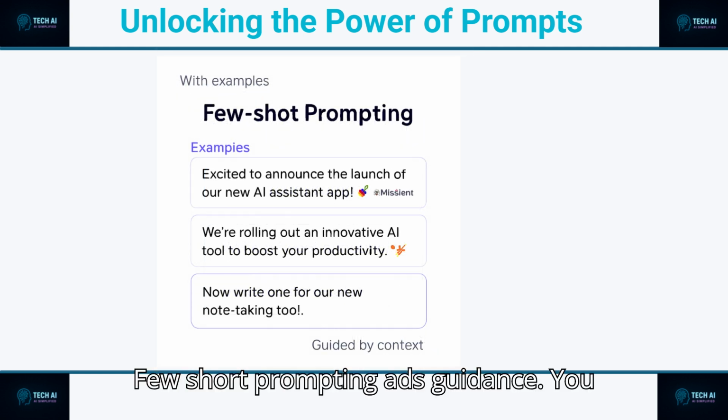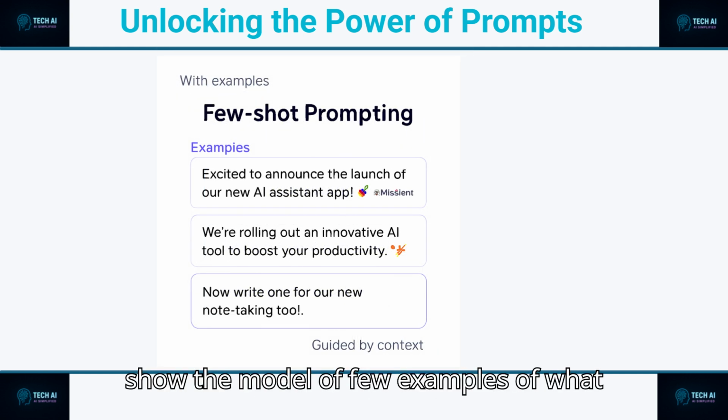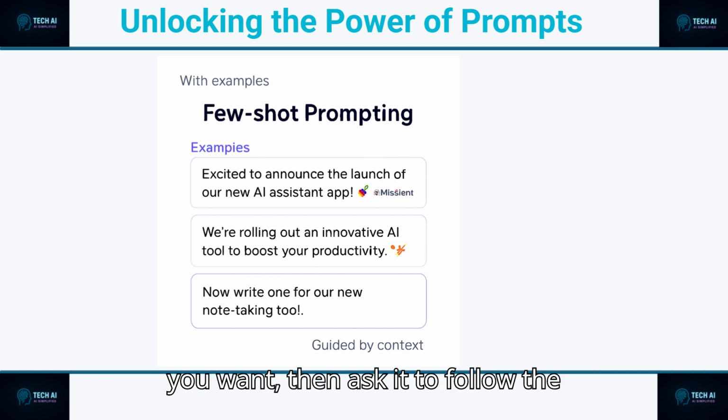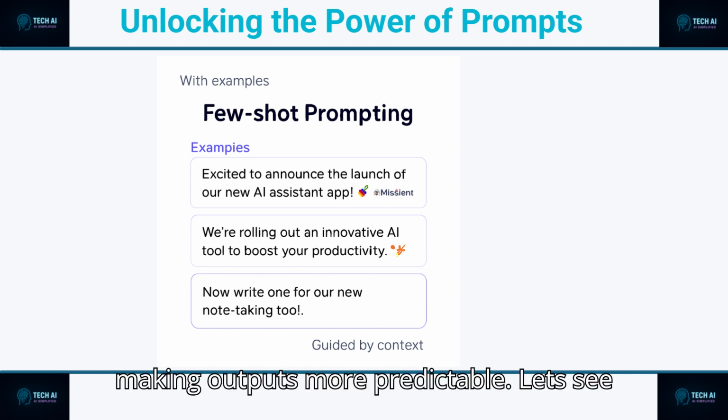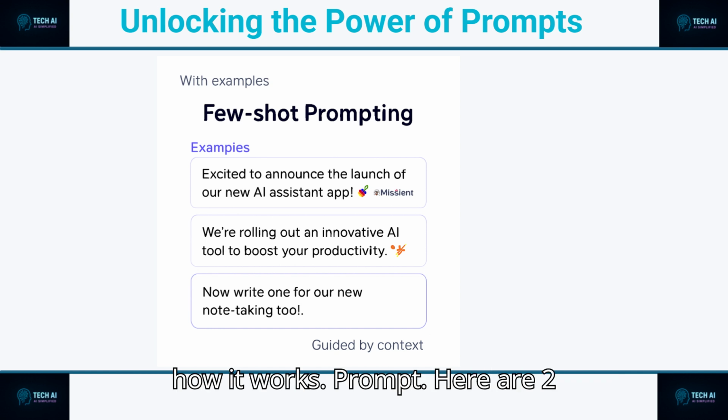Few-shot prompting adds guidance. You show the model a few examples of what you want, then ask it to follow the pattern. It helps the model align with your style, format, or tone, making outputs more predictable. Let's see how it works.